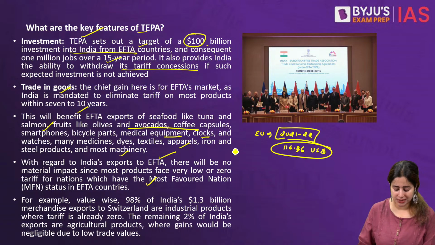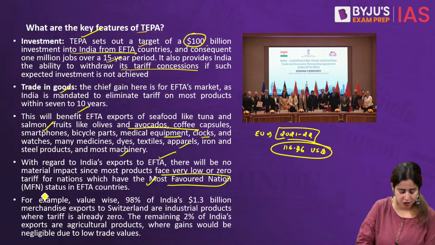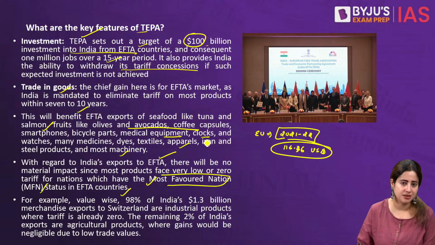Similarly, let's talk about India. Now, India, when we talk about just the goods, will benefit less as compared to these European countries. Why? Because India already enjoys a huge tariff benefit in most of the European nations. For example, India is under the list of most favored nation status in the EFTA countries, which means that India will enjoy most of the tariff reduction benefits already. Either it's very less or it's close to zero.